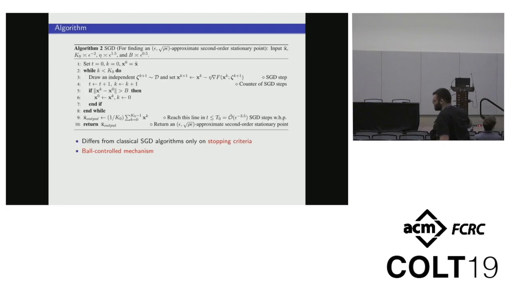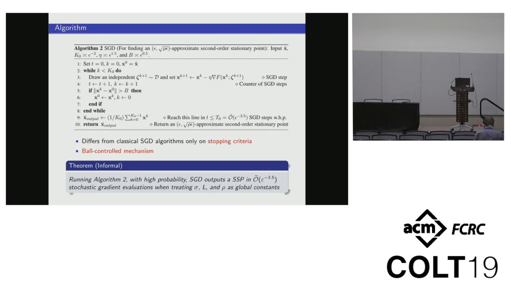Let's look at our algorithm. Our algorithm differs from the classical SGD only in the stopping criteria. We use a ball-controlled mechanism. That is, if X can exit a small neighborhood before K0 iterations, the algorithm will start over and do the next round. However, if X cannot exit the small neighborhood in K iterations, the algorithm will stop and output the average of the next K0 iterations.